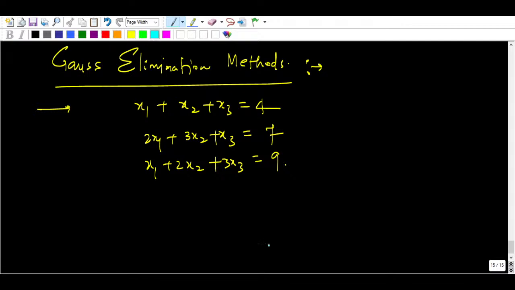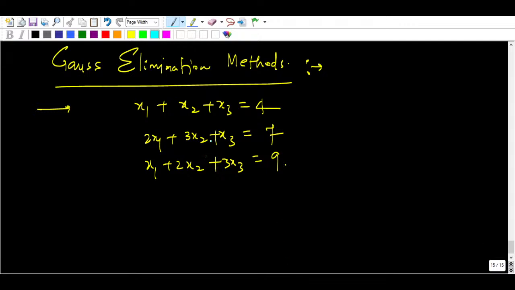Arey baap re, it looks horrible, right? Converting into echelon form. Yes, great. These names are wonderful. We will come to know them, but this is my first class, so I should not say echelon and everything, otherwise many students will get confused. I will discuss what is echelon form and what is row reduced echelon form. Don't worry, let me be very general, so that if somebody doesn't know anything, they can also understand the entire lecture.